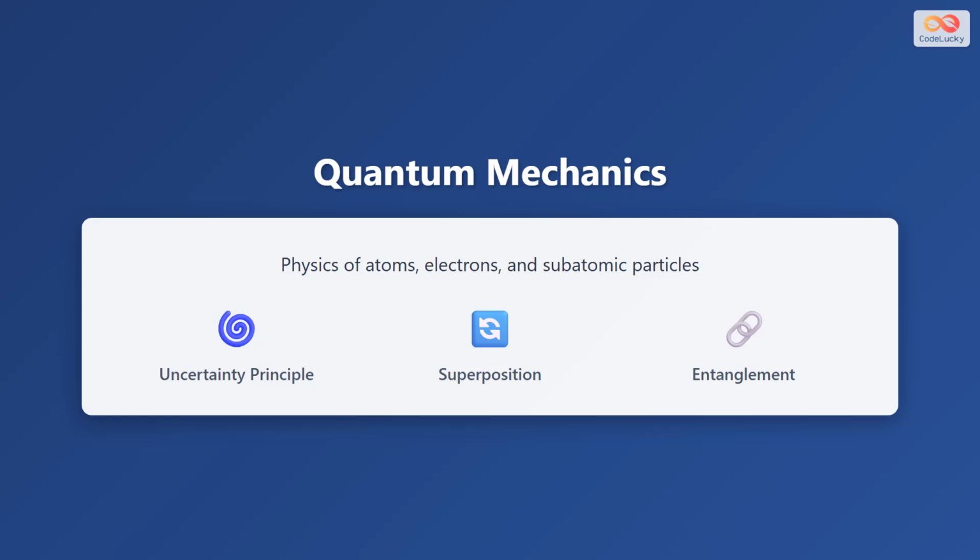Quantum mechanics is the physics of atoms, electrons, and subatomic particles. It describes a world that seems bizarre compared to our everyday experience. The uncertainty principle states that certain pairs of properties, like position and momentum, cannot both be known with perfect precision simultaneously. Superposition allows particles to exist in multiple states at once until measured. And entanglement links particles in ways that seem to defy our intuitive understanding of separate objects. Quantum mechanics is essential for understanding chemistry, electronics, and emerging technologies like quantum computers.